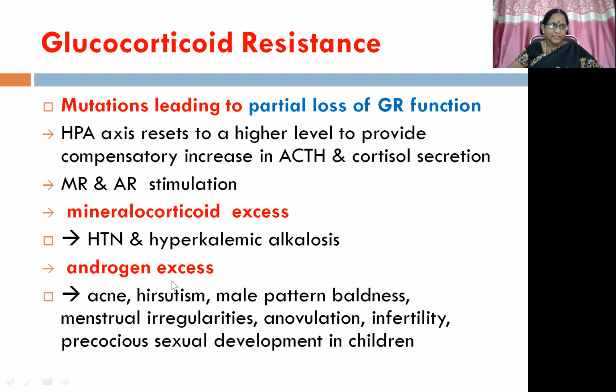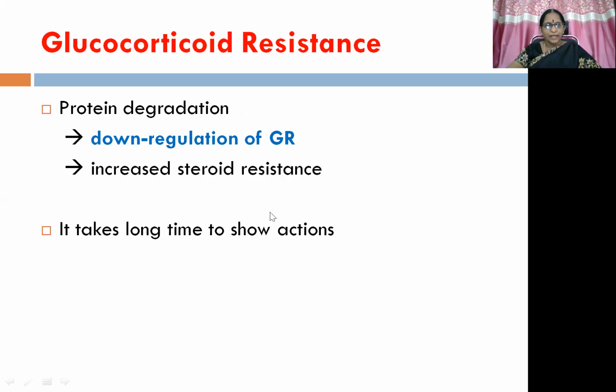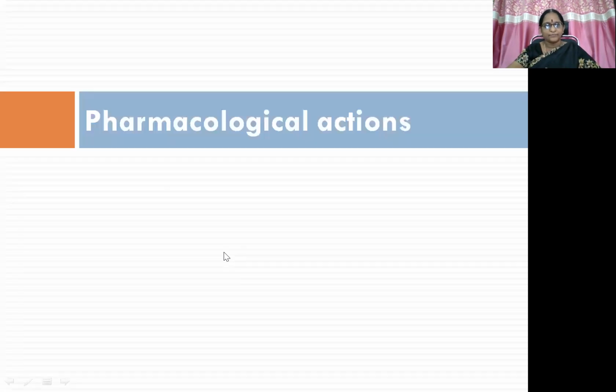Then androgen excess also can result, because of this increase in ACTH secretion, which can give rise to symptoms like acne, hirsutism, male pattern baldness, menstrual irregularities, anovulation, infertility, precocious sexual development in children, etc. So the main mechanism of glucocorticoid resistance is downregulation of glucocorticoid receptors because of protein degradation within the cell. So it takes long time to show its actions. Then coming to the pharmacological actions of glucocorticoids.